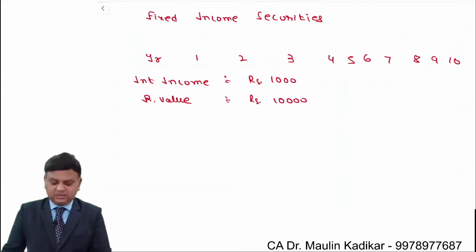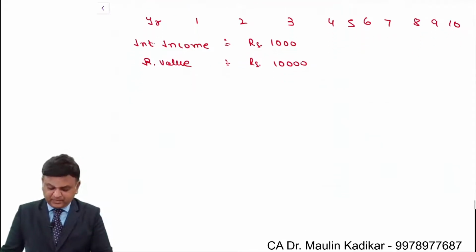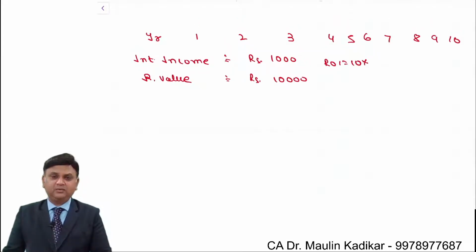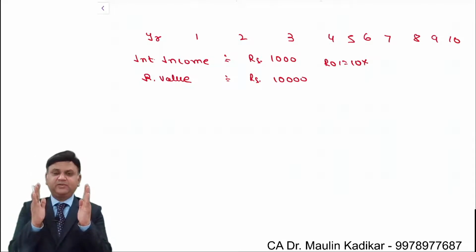And considering the investor's required rate of return, there is a price at which the investor has made the investment. The rate of interest is, let us say, 10%. Now, once you block your funds for a time period of 10 years, what will happen?